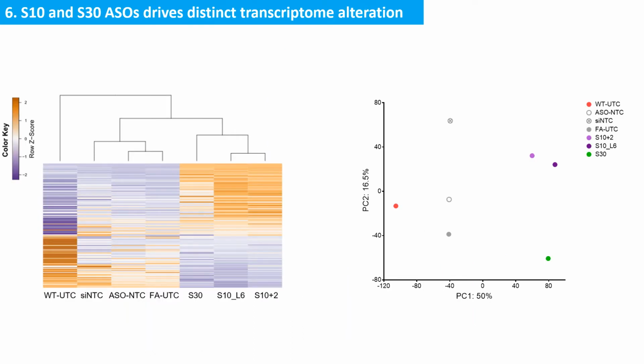To understand this more comprehensively, we conducted RNA-seq. Surprisingly, RNA-seq revealed that S10 and S30 ASOs could drive a unique transcriptomic profile in patient cells, which did not resemble that of wild-type cells. This made us question whether this was an on-target effect.